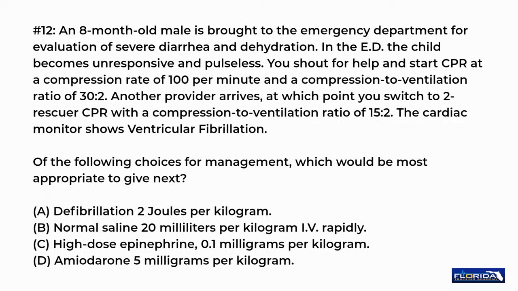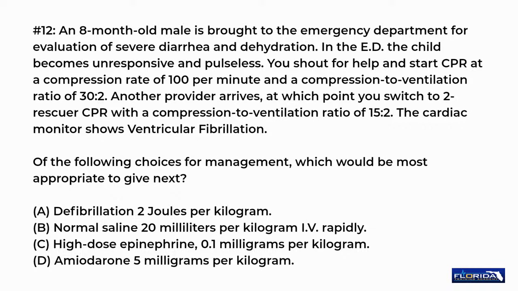Number 12. An 8-month-old male is brought to the emergency department for evaluation of severe diarrhea and dehydration. In the ED, the child becomes unresponsive and pulseless. You shout for help and start CPR at a compression rate of 100 per minute and a compression-to-ventilation ratio of 30:2. Another provider arrives, at which point you switch to 2 rescuer CPR with a compression-to-ventilation ratio of 15:2. The cardiac monitor shows ventricular fibrillation.